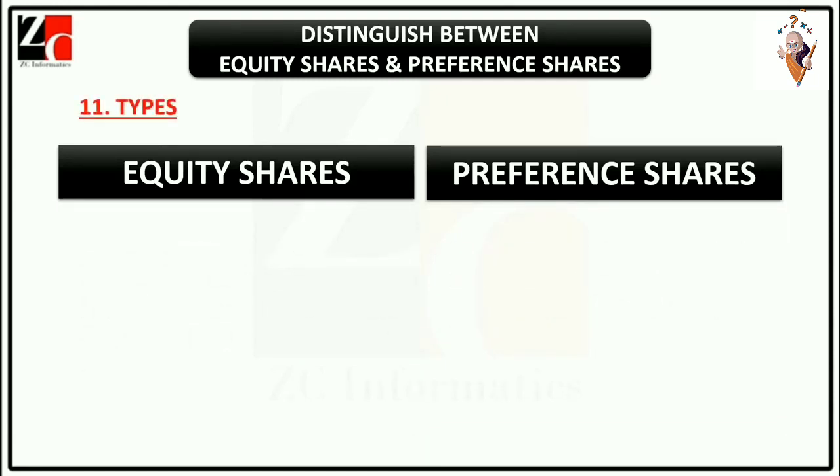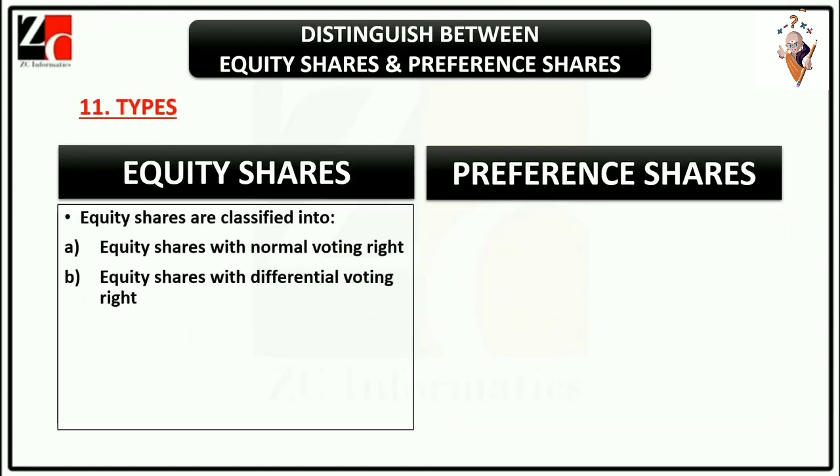Point 11. Types. Equity shares are classified into: Point A. Equity shares with normal voting right. Point B. Equity shares with differential voting right.